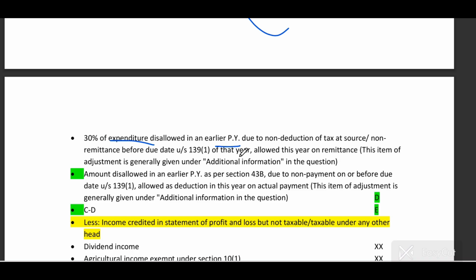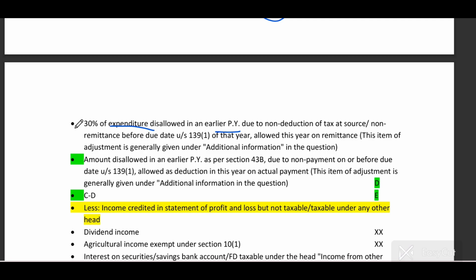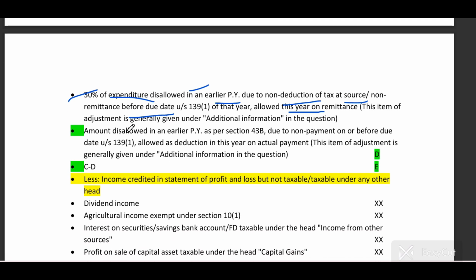disallow that 30% of expenses if you had paid to any resident without deducting TDS, but it will be allowed in the previous year in which you had paid that TDS to the government. So that 30% of expenditure disallowed in earlier previous year due to non-deduction of tax at source before due date, but allowed in the year of remittance. Okay, this is like an adjustment of that part.